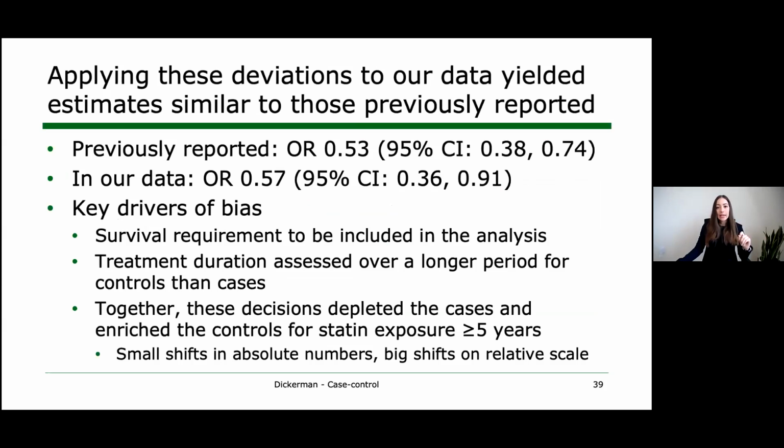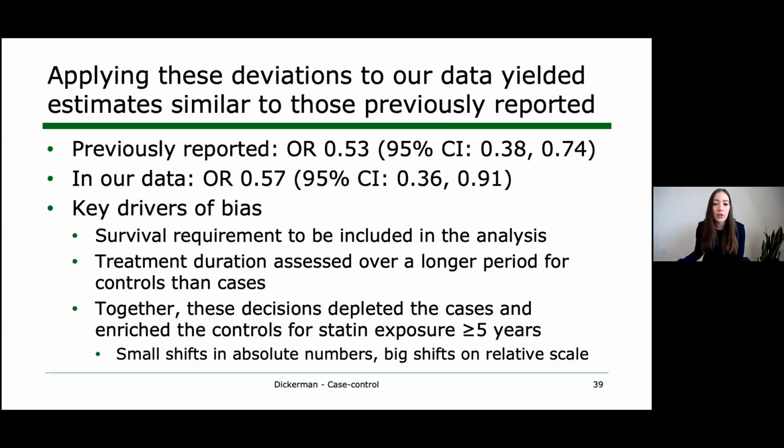And so in this case, in our application, the key drivers of this bias appear to be the survival requirement to be included in the analysis, and the fact that treatment duration was assessed over a longer period for controls than for cases, where both of these decisions together depleted cases and enriched the controls for statin exposure.